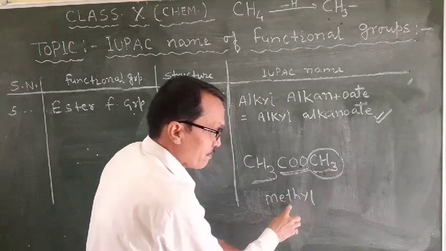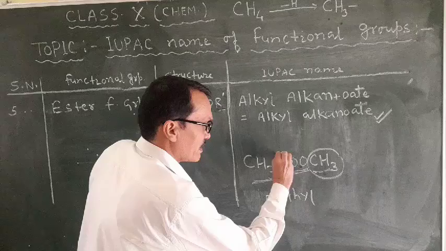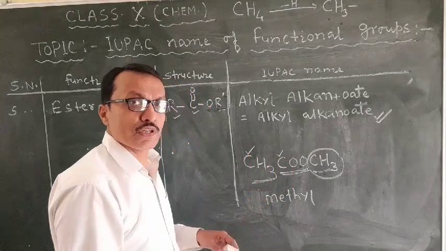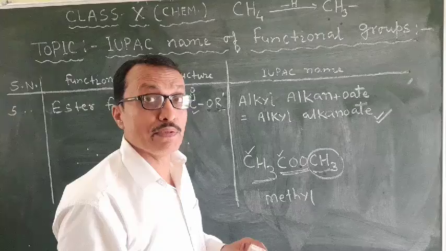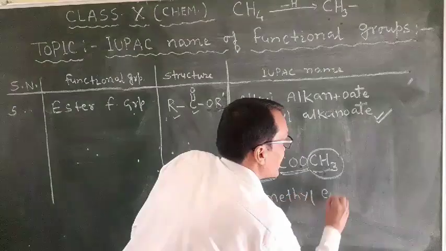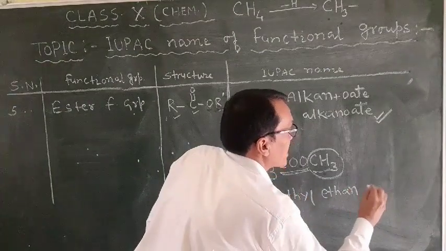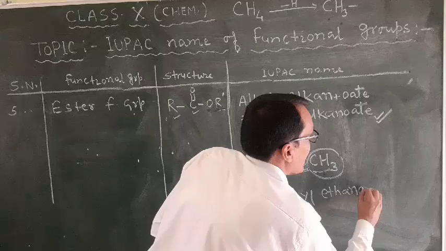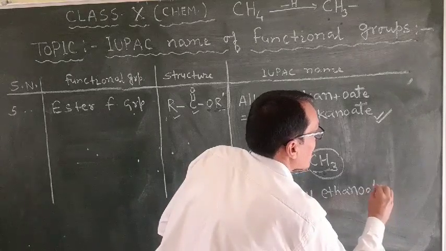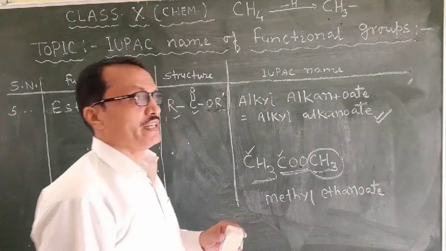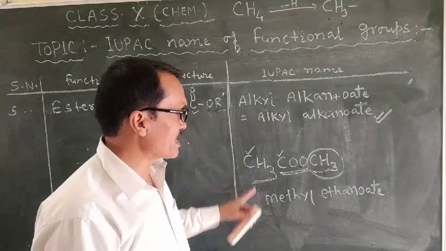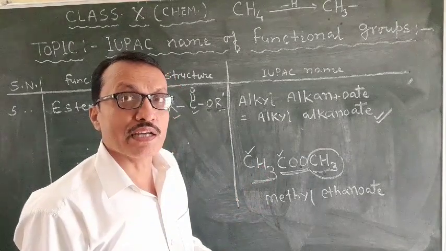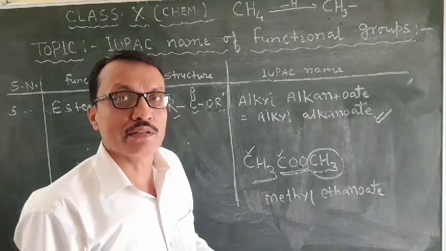After that there are two carbons, so the corresponding alkane will be ethane. From ethane, delete the last letter E and add the suffix -oate. So the name of this compound will be methyl ethanoate.